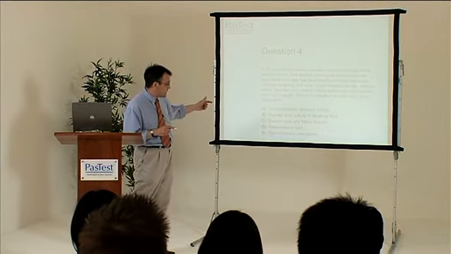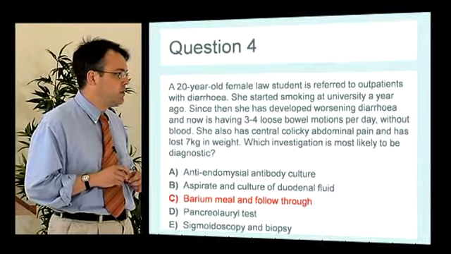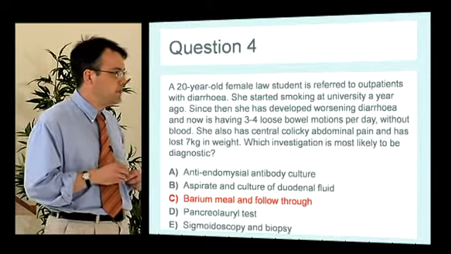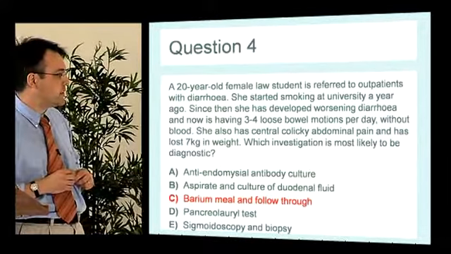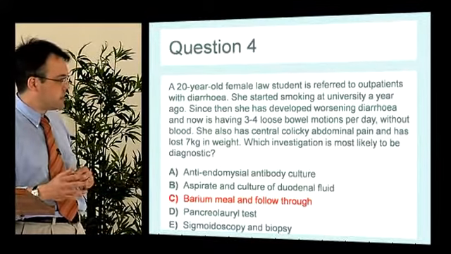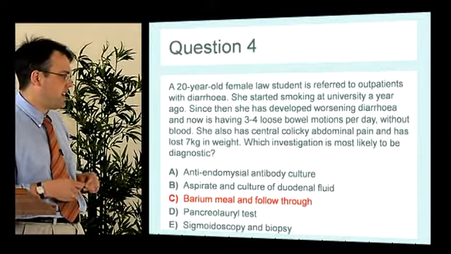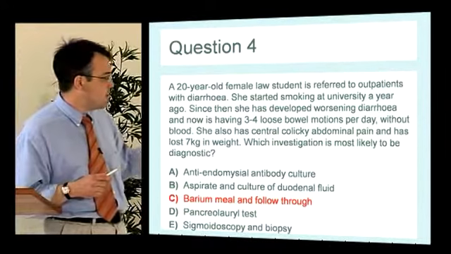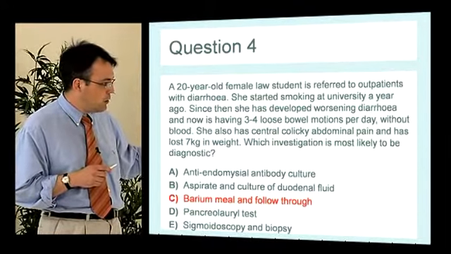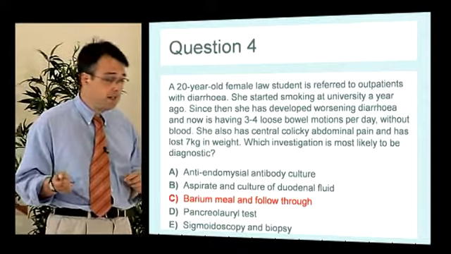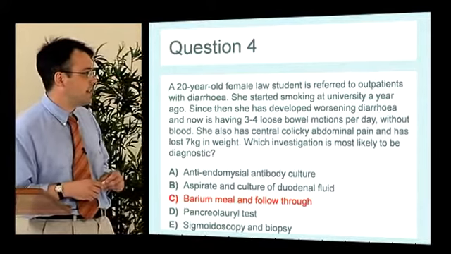You might do a celiac test, in fact you almost certainly would. You wouldn't do an endoscopy to aspirate her duodenal fluid. That's an unusual test we sometimes do for patients with parasitic infections or bacterial overgrowth. It's got quite a low pickup rate. A pancreatic test is the older test that we use for pancreatic insufficiency. We would now do a fecal elastase.